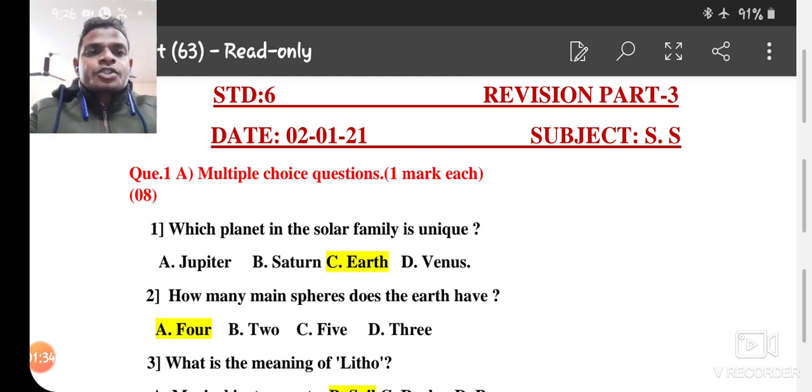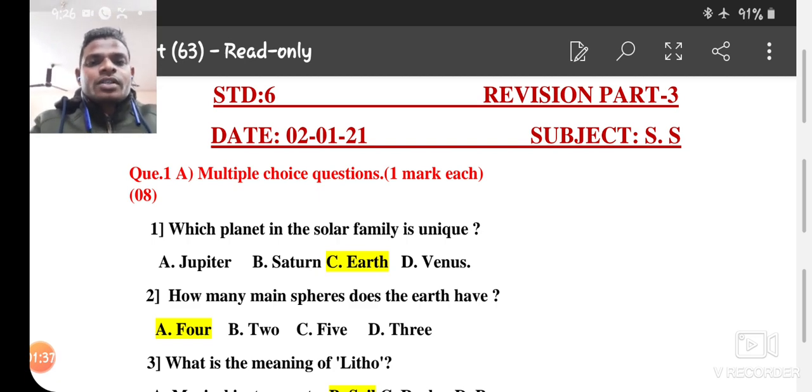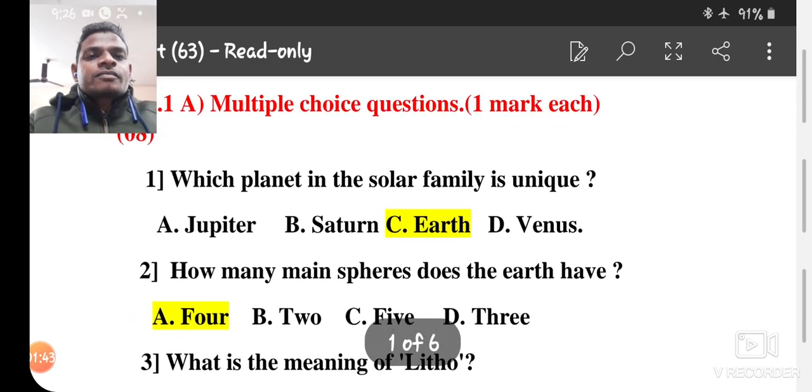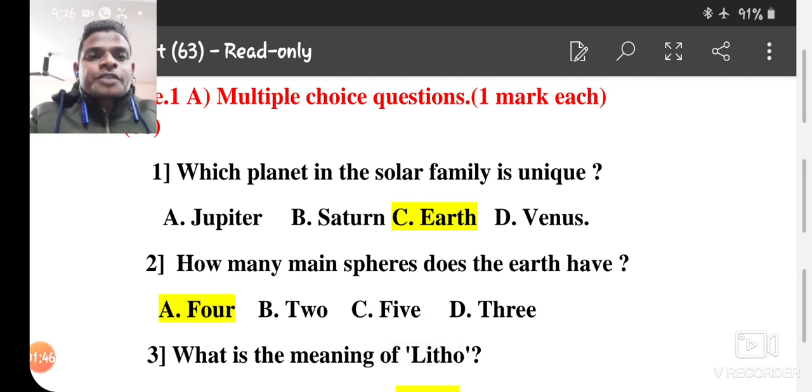First question, multiple choice question. Number 1: which planet in the solar family is unique? Four options will be there: Jupiter, Saturn. Now a conjunction is going on, it started about 2 weeks ago, and in some places the conjunction of Jupiter and Saturn is still seen. They appear every 20 years, and after 20 years it will appear again in the future. So which planet in the solar family is unique? And the answer is Earth.